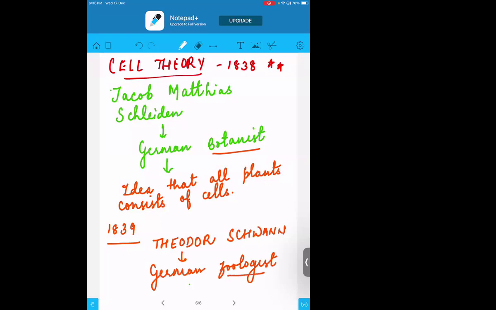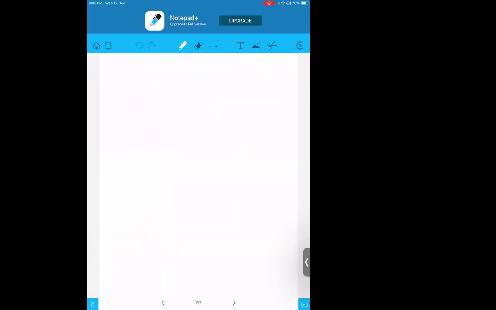The next scientist, a zoologist, said that all animals are made up of cells. He also mentioned that all plants and animals are both made up of cells. That is what he added. These two together are called the cell theory.